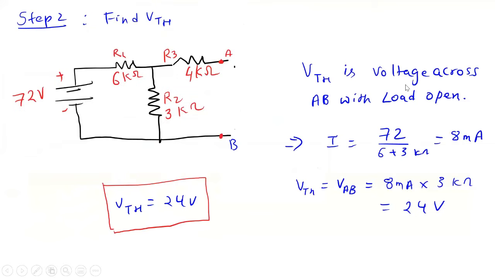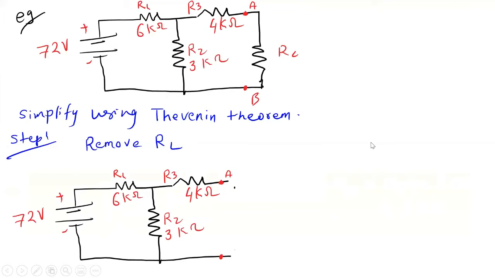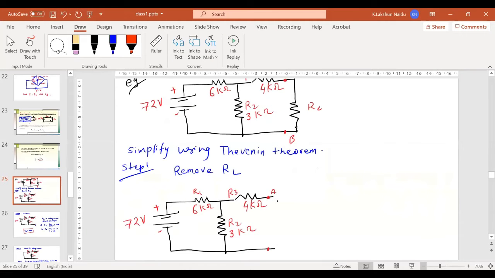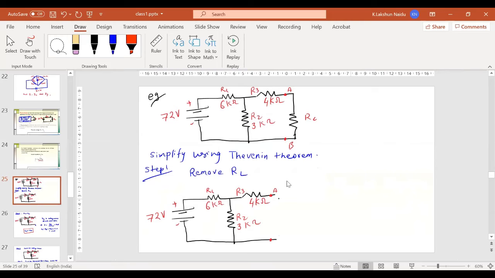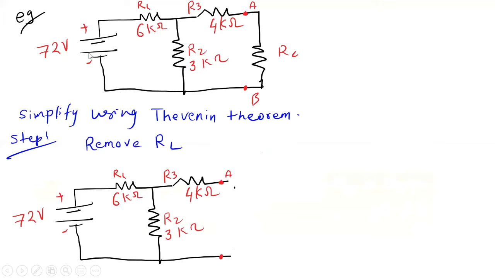Okay, so here, can you see this? Here we have a voltage source of 72 volts. R1 is 6 kilo ohm, R2 is 3 kilo ohms, R3 is 4 kilo ohms, and RL we have not given any value. Let's say it is only RL. So how to obtain Thevenin voltage? First part is to remove this load resistance. The circuit remains the same, and the only thing is we have no load resistor here. Now you can see from this direction.